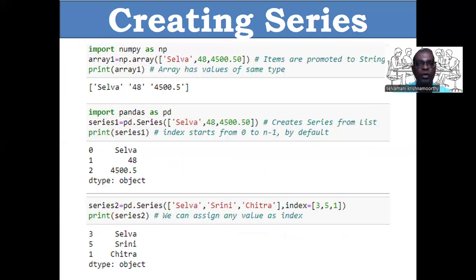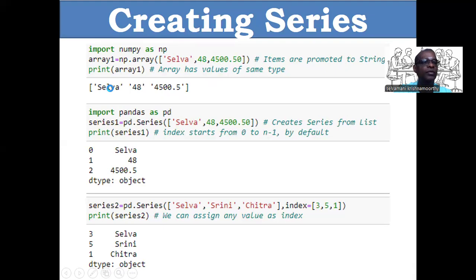Now let us see one small coding. First, here I import numpy, already we studied. I created one numpy array from a list. Here, the list, already we studied under core Python. List is a collection of elements of different data types. First one is string, next one is integer, next one is float. Selva, 48, 4500.5. While creating the array, the items of the list are promoted to string, even though only one string is there. All items will be promoted to string.